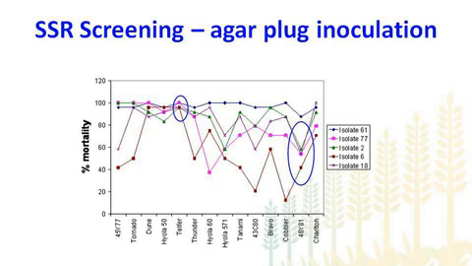As you can see, there was high mortality only with one isolate, whereas the other isolates gave almost intermediate reaction on this variety.